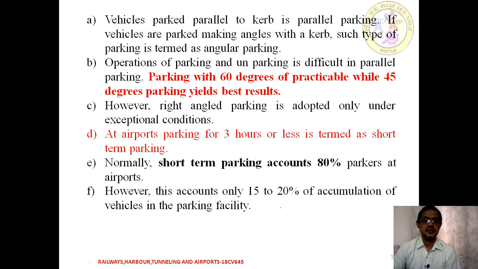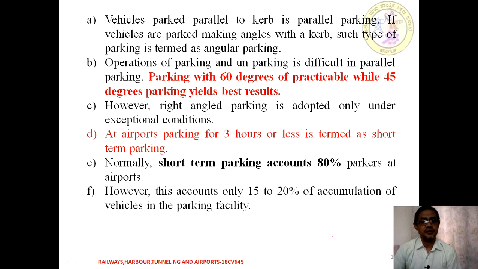hence parking at 60 degrees is going to be more practicable, but 45 degree parking yields the best result. Because of the angle, it can be parked or unparked very easily as compared to the others. However, right angle parking is going to be adopted only under an exceptional condition. So according to the site condition, we can provide right angle parking as an area.